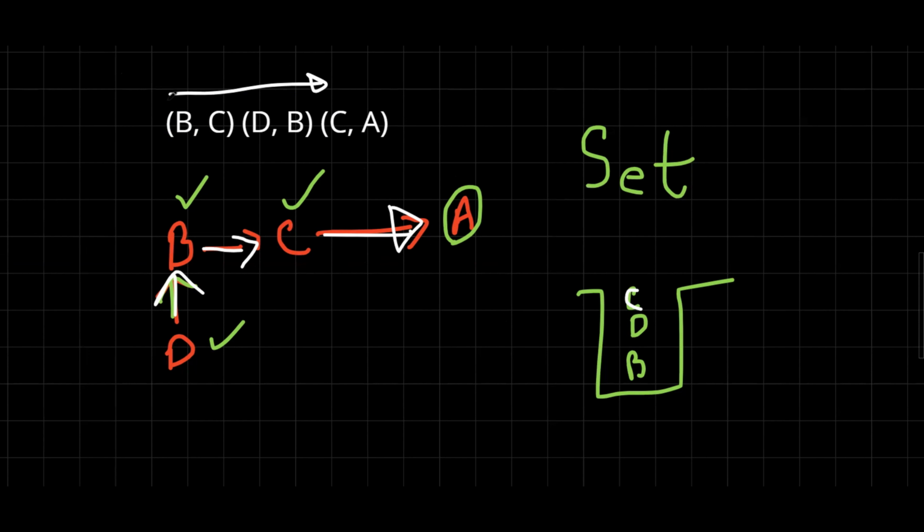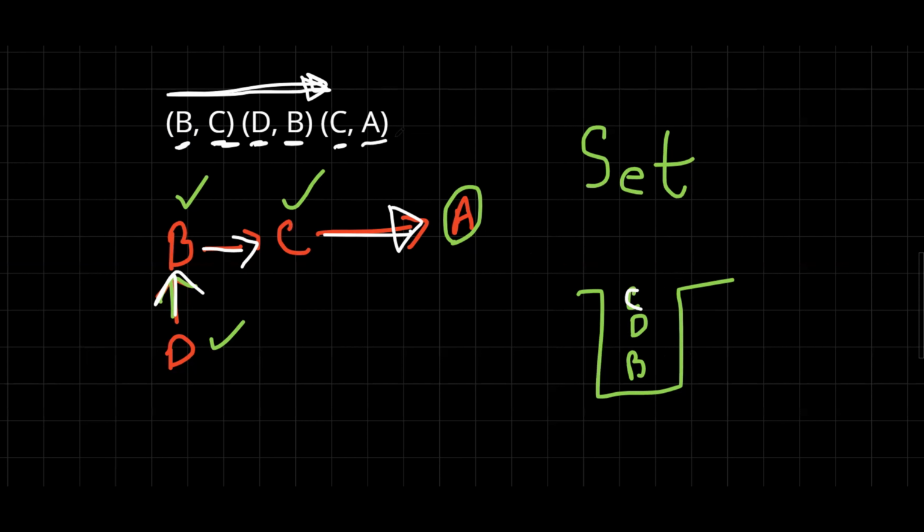So suppose we iterate from left to right. Here comes city B. City B is present in the set. Now it is city C. It is also present in the set. Now it is city D. It is present in the set. Now it is city B, which is also present in the set. Now it is city C, which is present in the set.